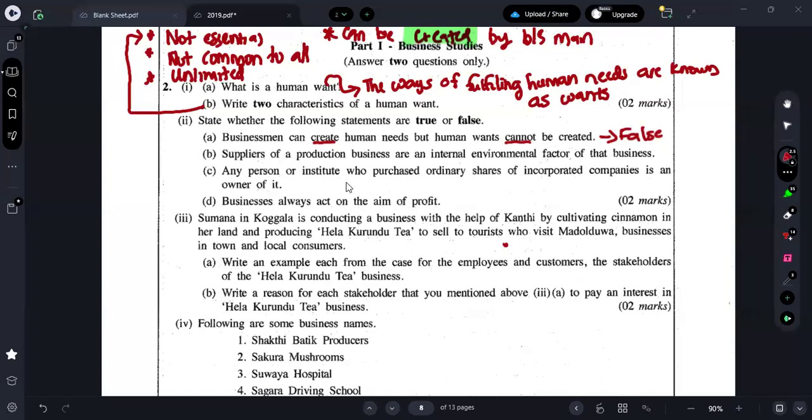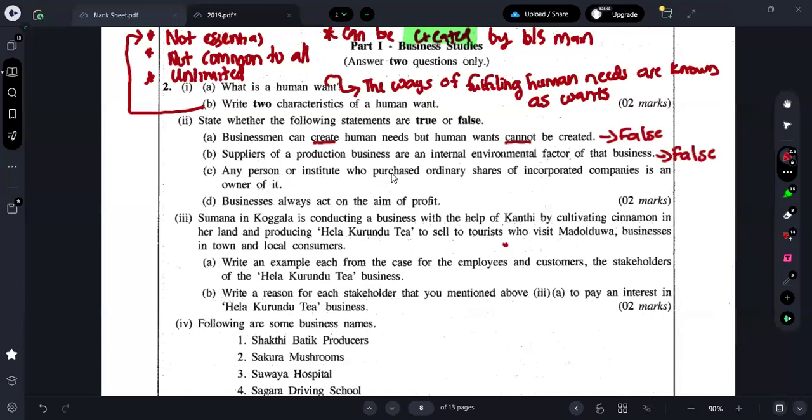Next one: suppliers of a business are part of the internal environment of the business. Guys, can you all tell me, are suppliers internal or external? We have studied that suppliers are external parties, right? Owner, manager, and employees are only internal, right? Here they are saying suppliers are internal, it seems. Therefore, it is also false.